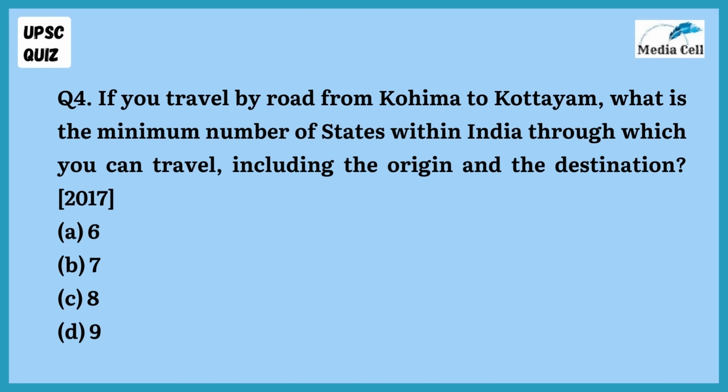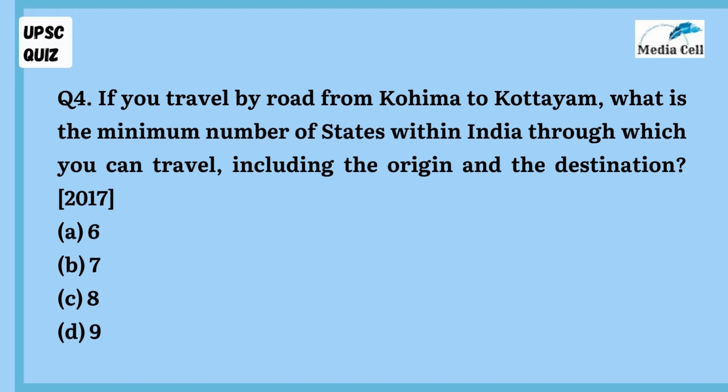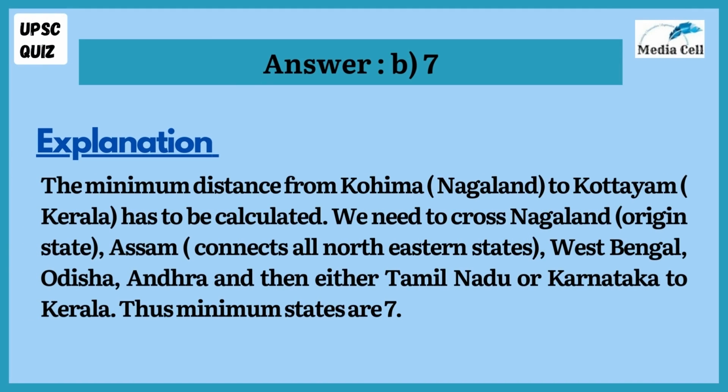If you travel by road from Kohima to Kottayam, what is the minimum number of states within India through which you can travel, including the origin and the destination? The options are 6 states, 7 states, 8 states, 9 states. And the correct answer is 7 states. The minimum distance from Kohima, that is in Nagaland, to Kottayam, that is in Kerala, has to be calculated. We need to cross Nagaland, that is the origin state, followed by Assam, West Bengal, Odisha, Andhra Pradesh, and then either Tamil Nadu or Karnataka to Kerala. Thus, minimum states are 7.